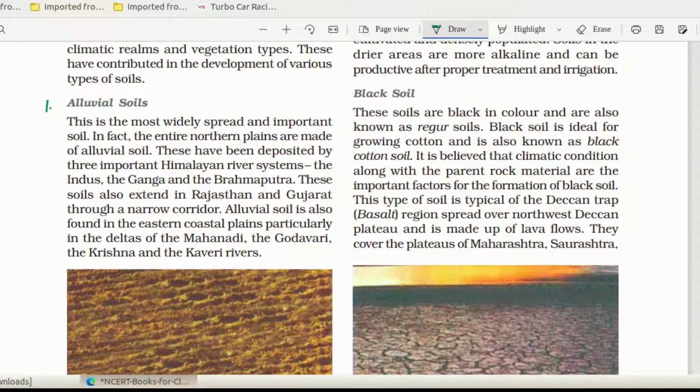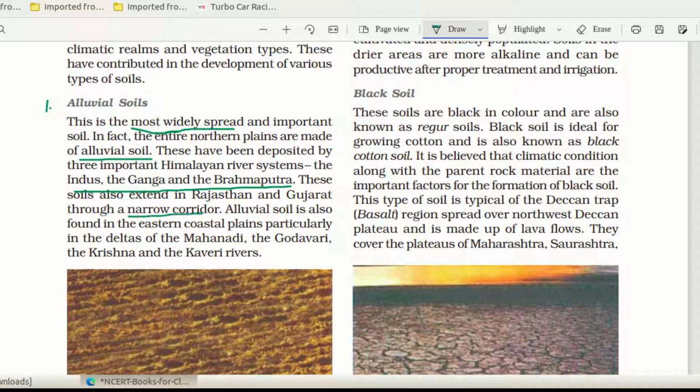Now we will see what points are given. Alluvial soil is the most widely spread, underline this. It is widely spread and important. In fact, the entire northern plains are made of alluvial soil. Usually plains form due to the deposition of alluvium brought by rivers. Because of that, in India the northern plains are mainly formed due to the deposition work of Himalayan rivers like Indus, Ganga and Brahmaputra. Next, these have been deposited by three important Himalayan rivers. Which are the three? Indus, Ganga and Brahmaputra.